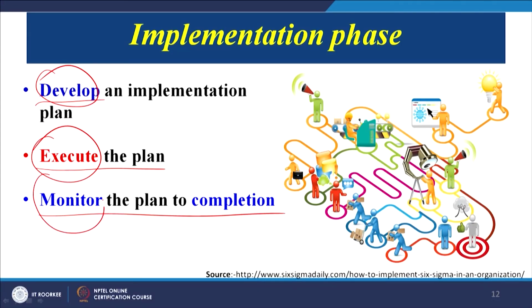So a better solution needs to be presented to the team, and then there can be critical examination of our idea, the developed product that we are proposing, and once the critical examination takes place, we will be able to further improve the technical merit of our idea. So that is the presentation phase. Once the presentation phase is over, the product has passed the scrutiny, we will go to the implementation plan. So we will develop an implementation plan, execute the plan, monitor the plan to completion. So there are three important words: develop an implementation plan, execute the plan and monitor the plan.